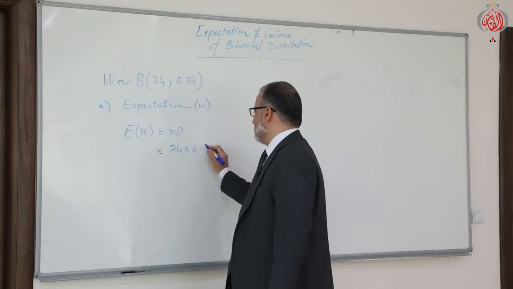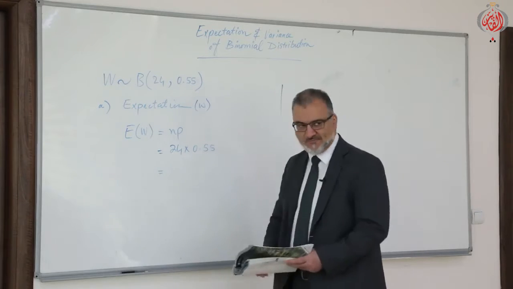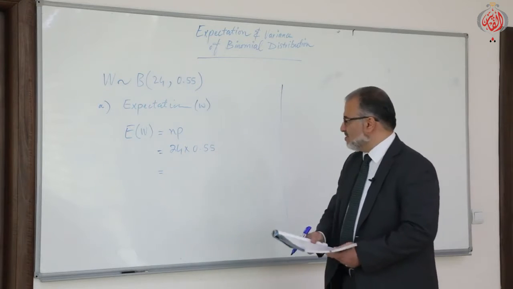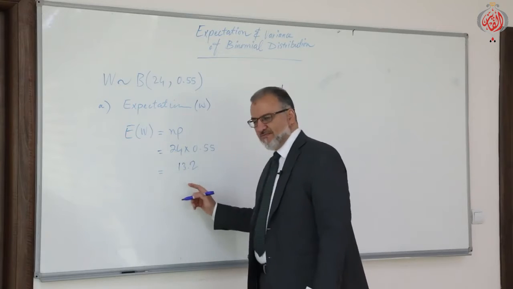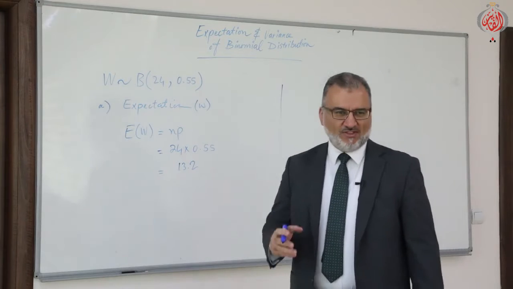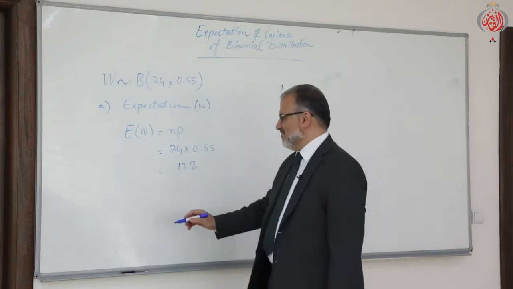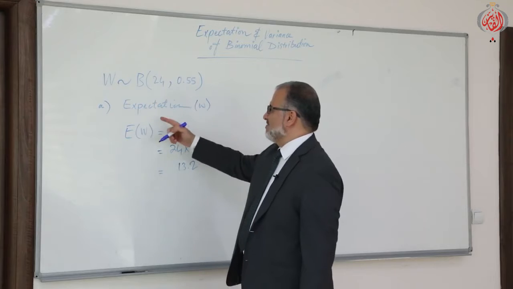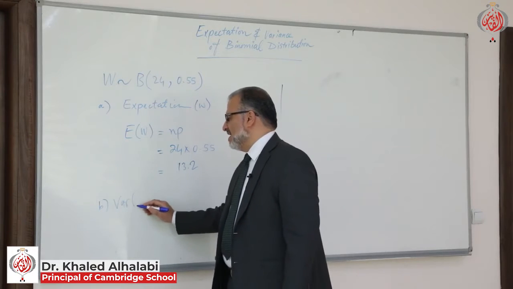times 0.55. Yes, Arya, please. What's the answer? So it will be 13.2. Please verify. Is it right? It's okay. 13.2. Now, what about the variance? If I ask you to find now part B, the variance. Variance of W.